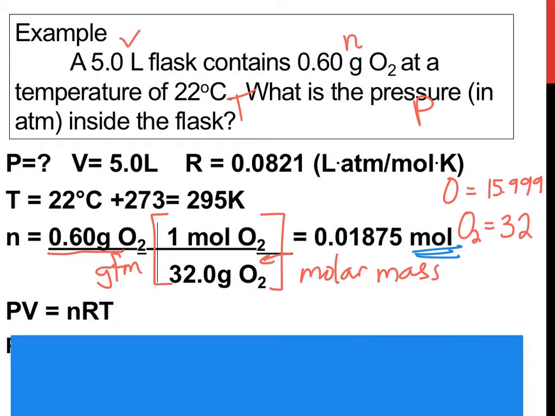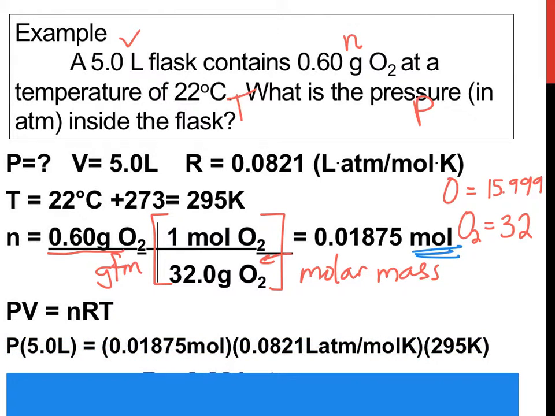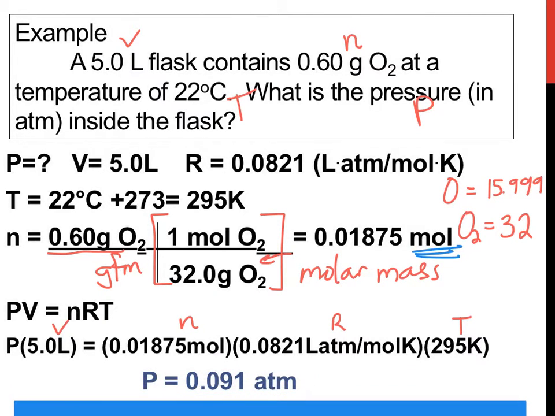So if we use the ideal gas equation right here, we're just going to take the numbers that we have and plug them in. So here's our volume, here is our n, R, and T. And the P, of course, we don't know. We need to solve for it. And after we do, we get 0.091 atm.